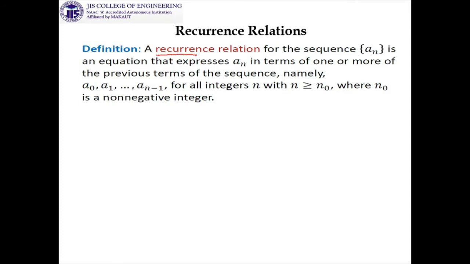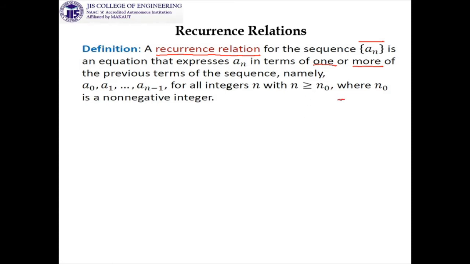A recurrence relation for the sequence a_n is an equation that expresses a_n in terms of one or more, it may be one or more than one, of the previous terms of the sequence, namely a_0 to a_(n-1).